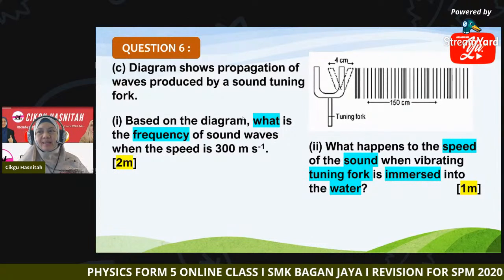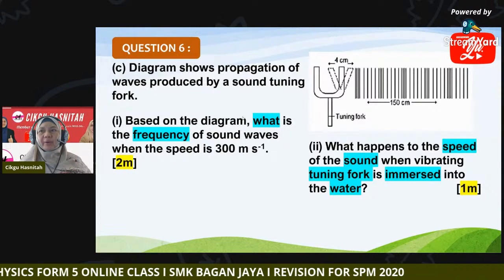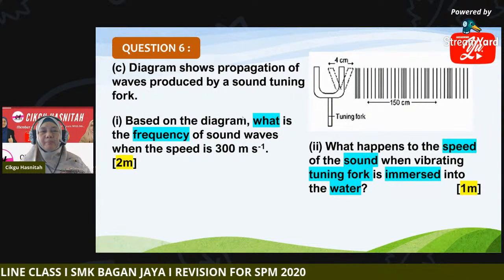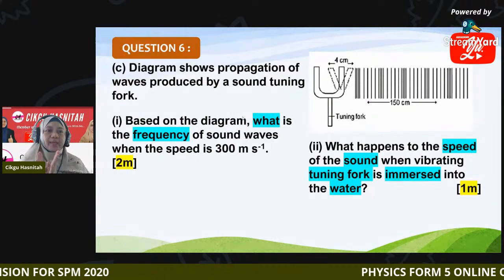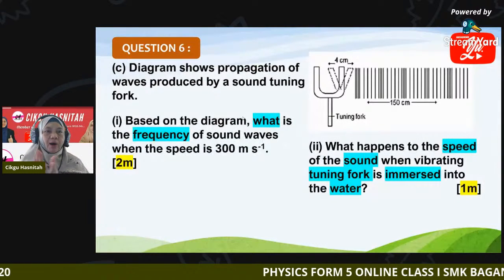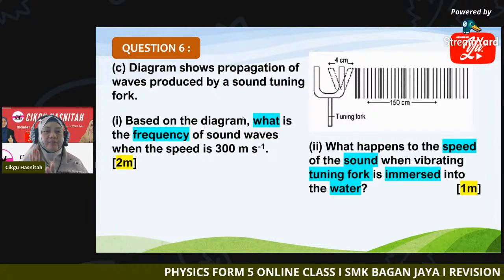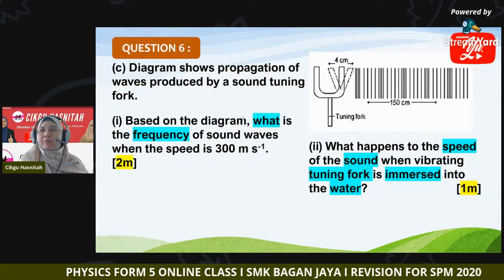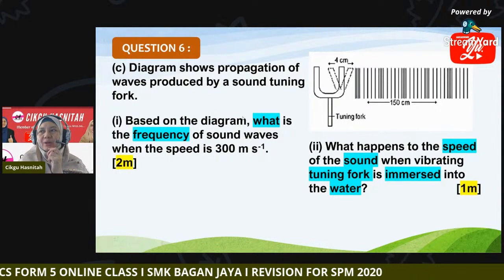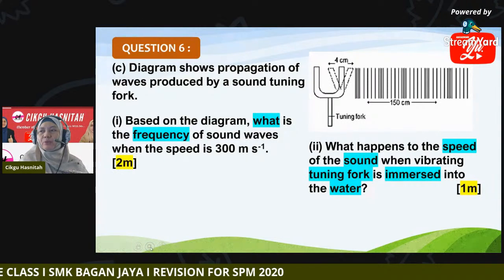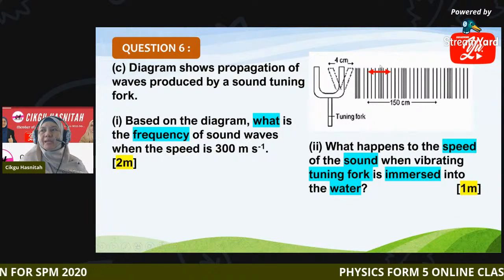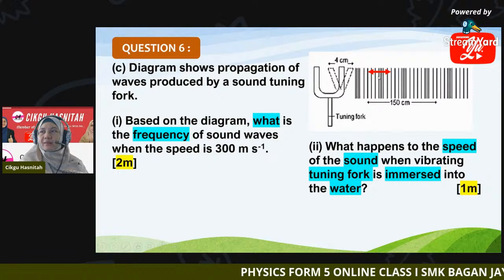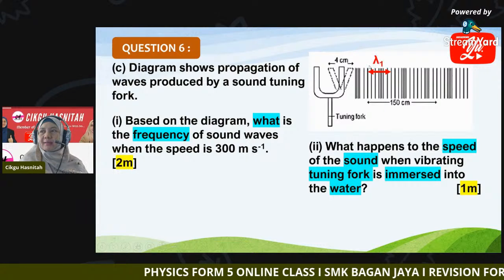Okay, class. So you are given the speed, 300, and from the diagram actually you can get the wavelength for us to find the frequency. So before we find the frequency, what is the wavelength of this sound wave? You refer back to this diagram. How many wavelengths are involved here? This is the first wavelength.